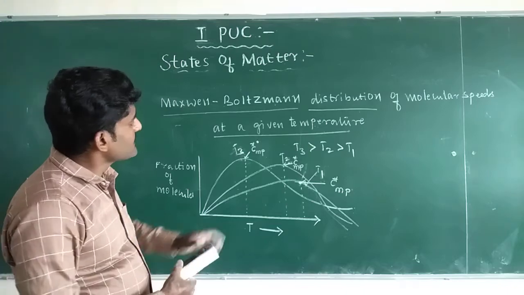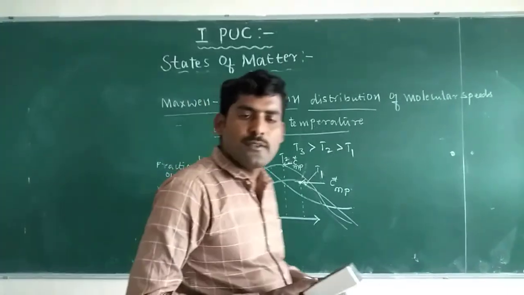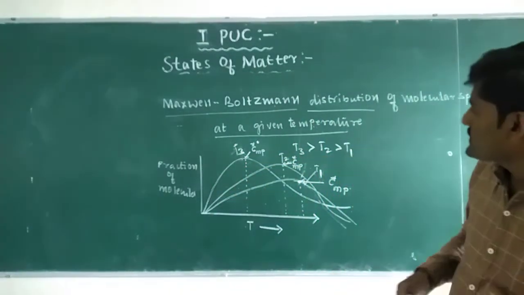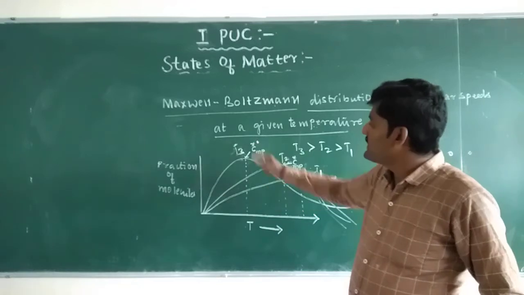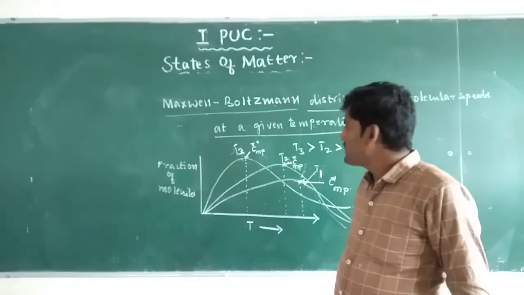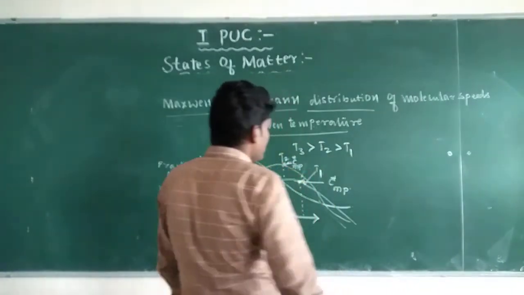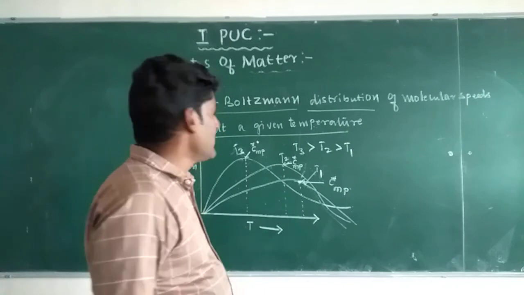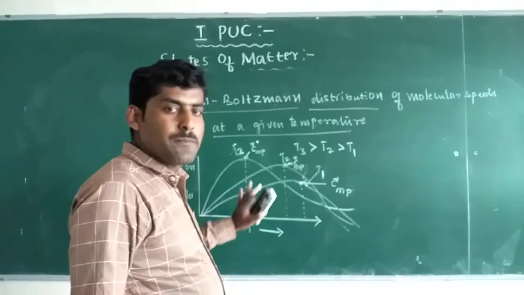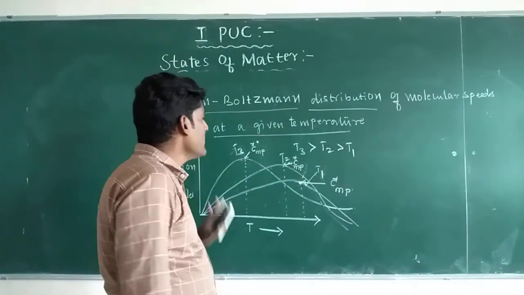So by looking at these distribution curves, we can say that molecular speeds of the gas molecules increase with increase in temperature. When temperature is more, the number of fraction of molecules which possess maximum speed also increases.